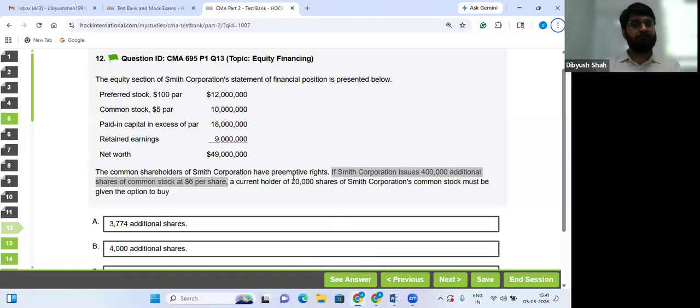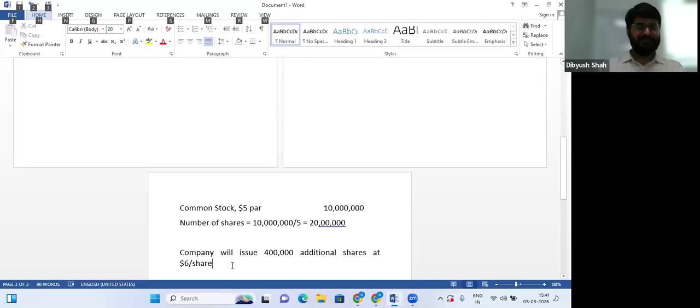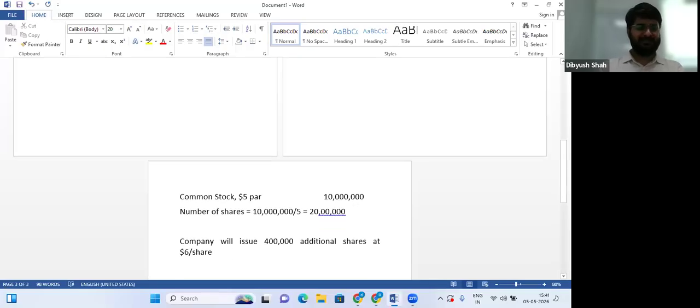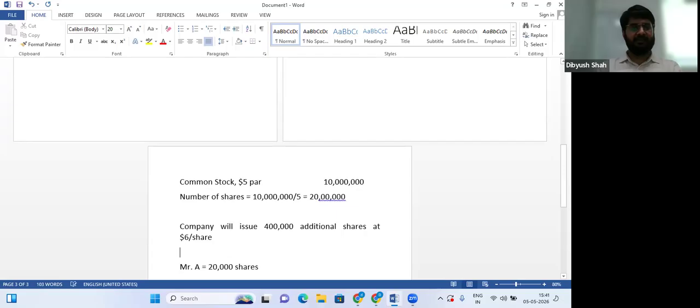A current holder of 20,000 shares must be given the option to buy. So let's say there is a guy, Mr. A, and that Mr. A is holding 20,000. See, if you have forgotten, you can again revise. What is preemptive right?